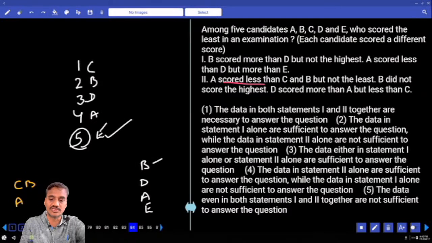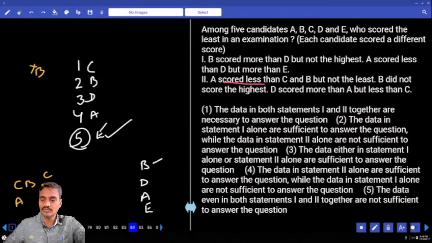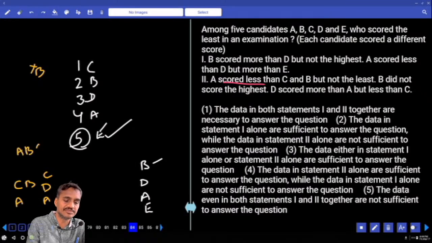B did not score the highest, and D scored more than A but lesser than C. Now A scored lesser than B and C but not the lowest. If you take for example A, B, C, D as the persons we have, A cannot be the lowest.